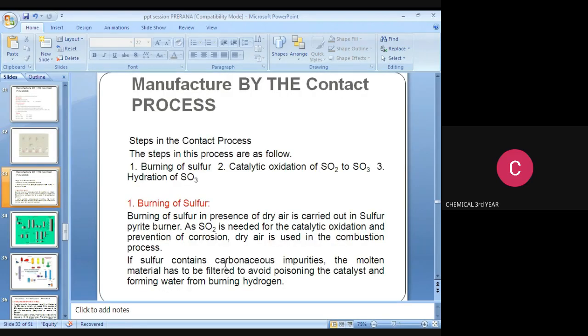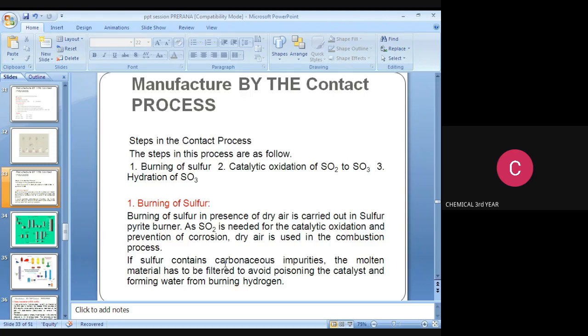So the process description. There are three steps in production of sulfuric acid using the contact process. Note it down, this is a very important question for GATE exams. First step is burning of sulfur. Second step is catalytic oxidation of SO2 to SO3. And third step is hydration of SO3.